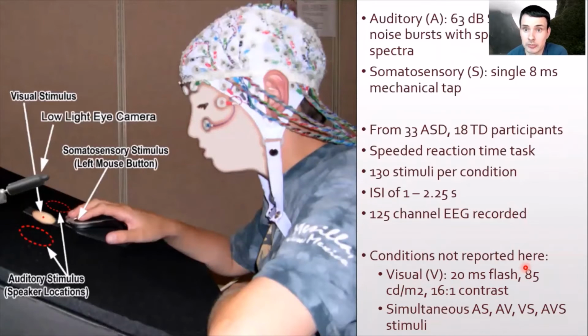Finally, we have event-related potentials. These are auditory noise bursts and somatosensory taps. The somatosensory taps are delivered to the index finger here, which is also doubling as a response button because this is a speeded reaction time task. People are responding to all events as quickly as they can. And there's 130 stimuli per condition intermixed, and other stimuli being presented here include visual and multisensory stimuli because this is part of a multisensory integration task.